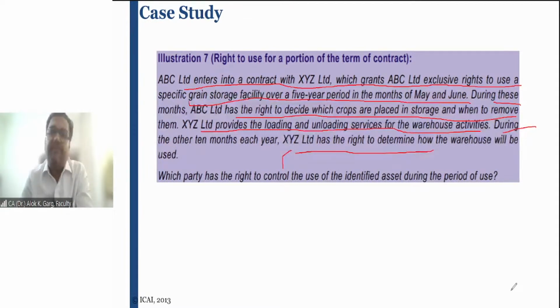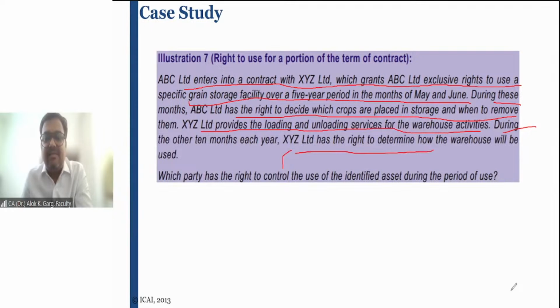Out of the 5-year period, the exclusive right of which crops are to be placed in storage, when to remove them, how to use that space, in every year, only 2 months the right is with the lessee. For the other 10 months, the right to decide how this space is going to be used, and for what purpose, is with the lessor.